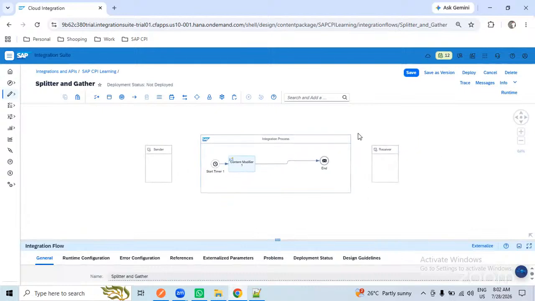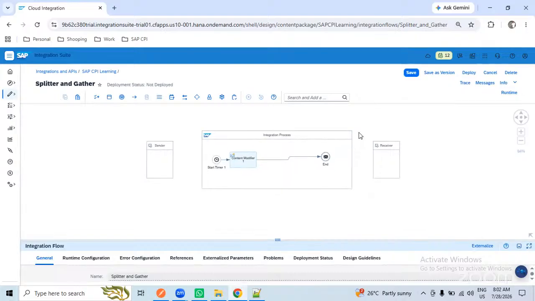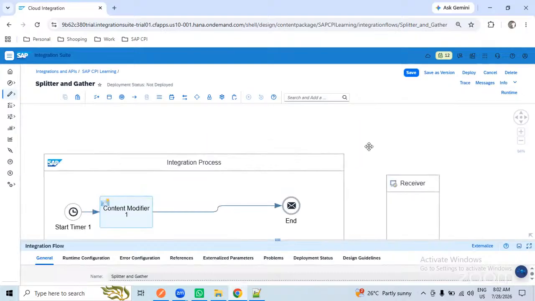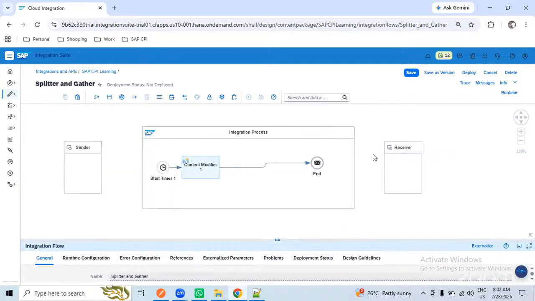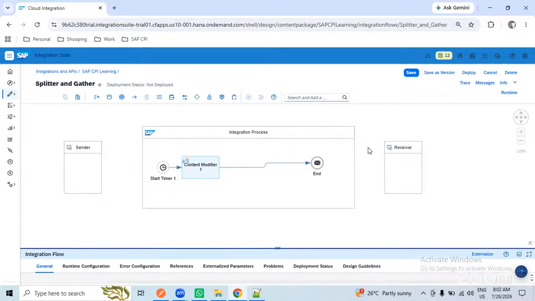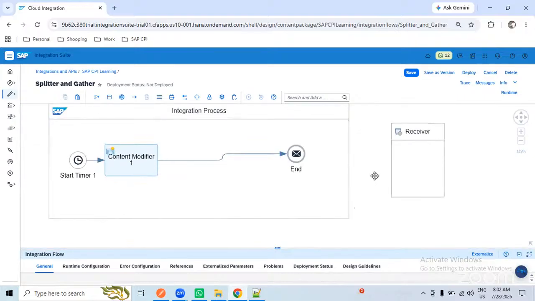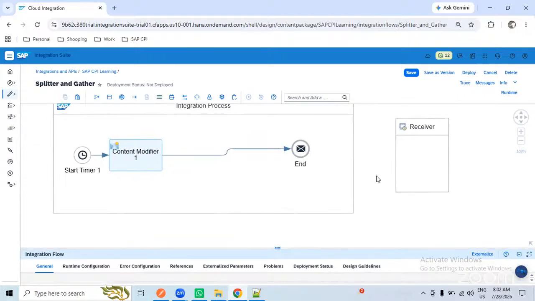Okay. So there is a case. For now we are using the mail adapter only in order to send the data. And today there is a case where you need to send only one record at a time. So how can we handle that one?